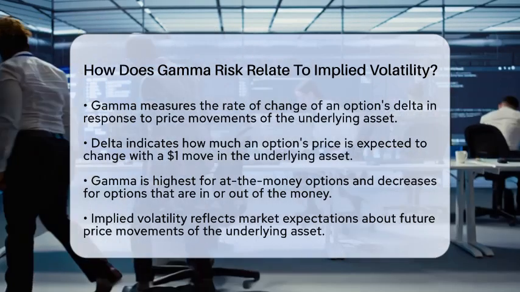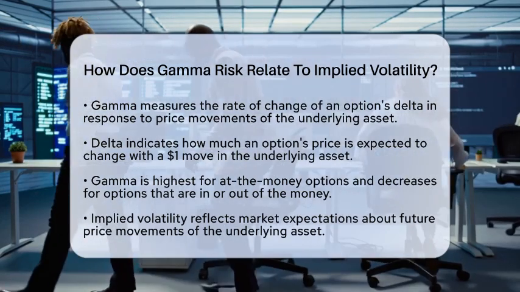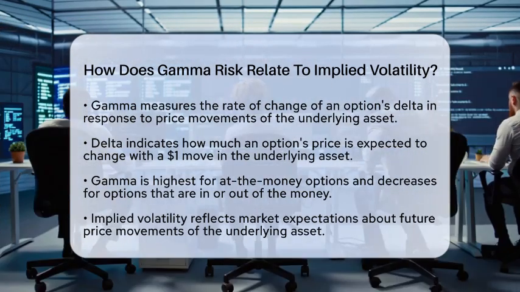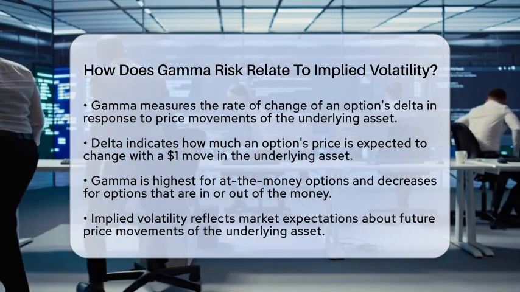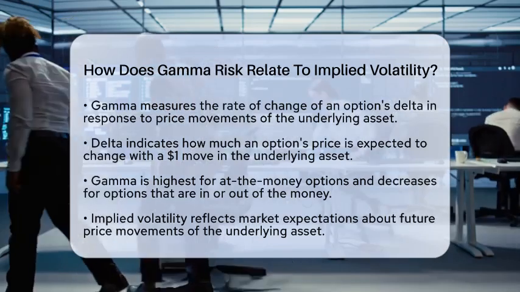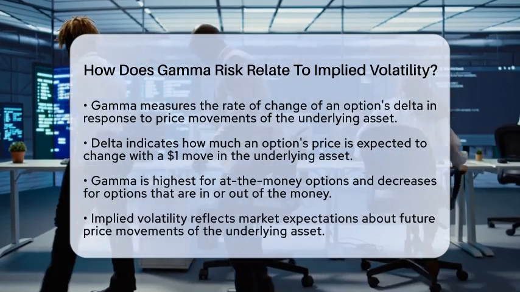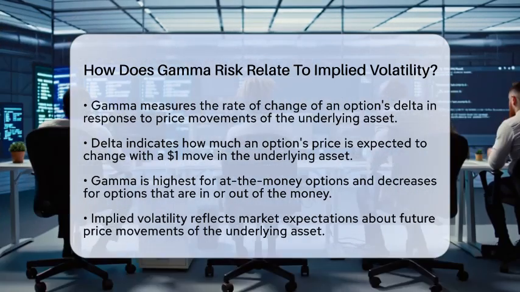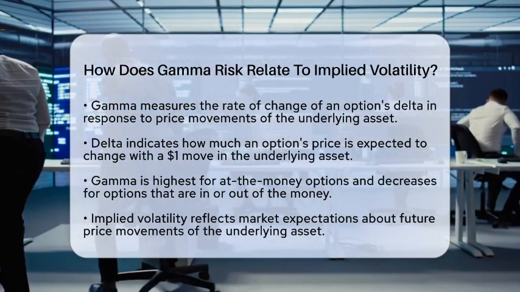Let's break it down. First, let's clarify what gamma and implied volatility are. Gamma measures how quickly the delta of an option changes when the price of the underlying asset moves. Delta tells us how much an option's price is expected to change with a $1 move in the underlying asset. Gamma is highest for at-the-money options and decreases as options move further in or out of the money.